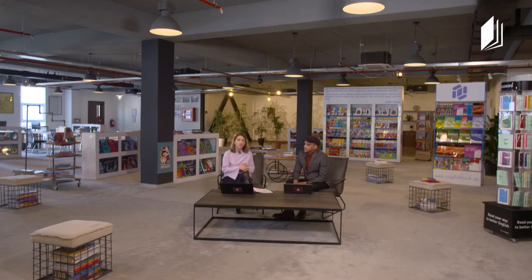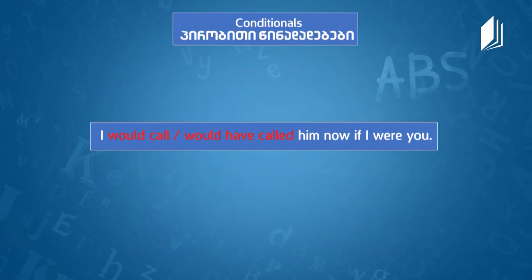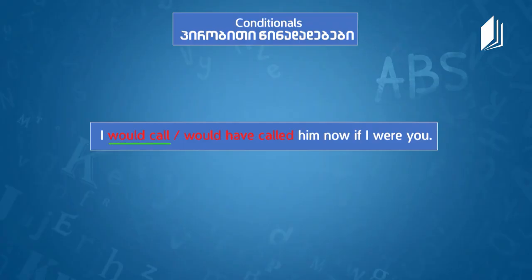Here we have sentences with options and we have to decide which option would be the right option. So the first statement is the following. I would call or would have called him now if I were you. It seems to be advice. But I would say I would call him if I were you. Yes, we talked that when we want to give advice, we use second conditional, right? Okay, and you're right. And now let me try.